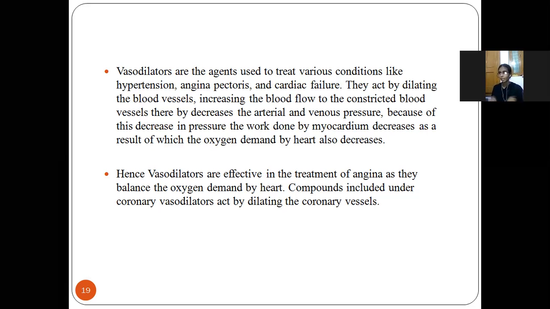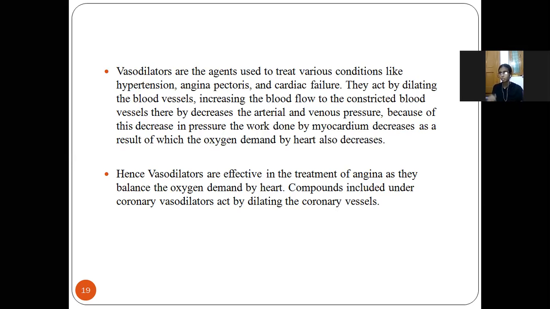Finally the heart gets a sufficient amount of oxygen, so the heart need not get more stress. So these vasodilators are used to balance the oxygen demand and the oxygen requirement of the heart.